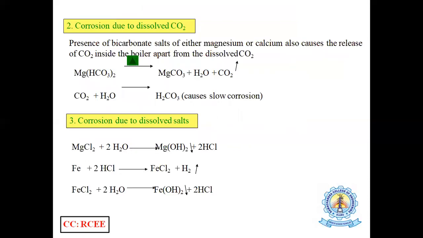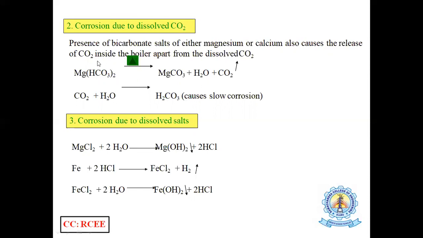And the next one is corrosion due to dissolved carbon dioxide. This is the most important thing. How can we get carbon dioxide in the water? We already know that if the water has bicarbonate hardness, that is calcium bicarbonate or magnesium bicarbonate hardness, it is also called temporary hardness.